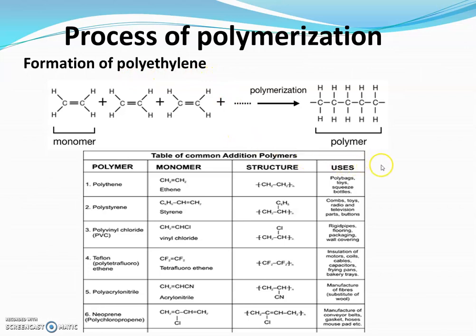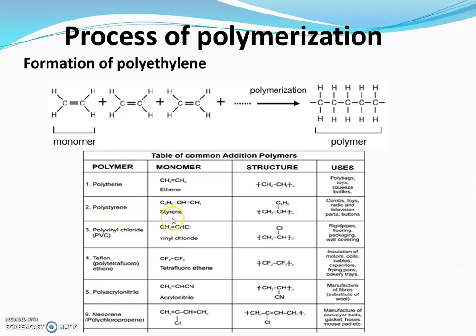In our day-to-day life, we use many polymers. In this table, polymers, their monomers, their structure and uses are given. Number 1, polythene is made from the monomer ethene. The uses of polythene are polybags, toys, squeeze bottles. The second polymer is polystyrene.